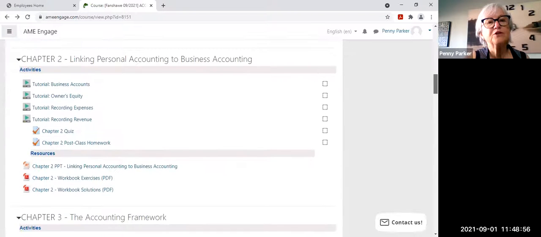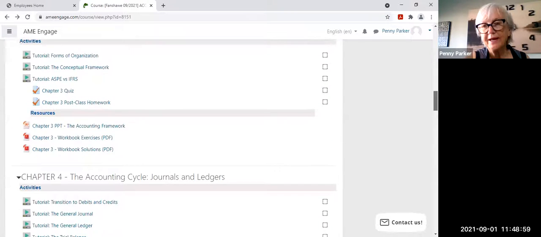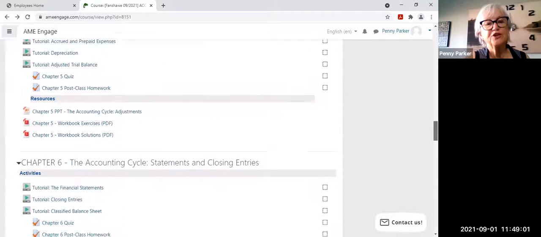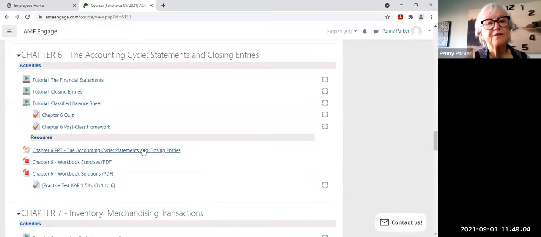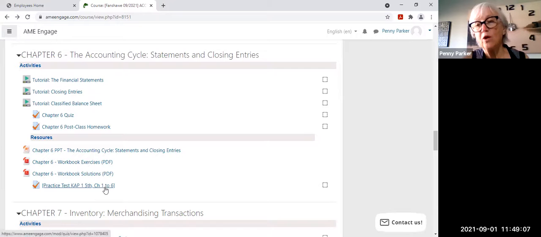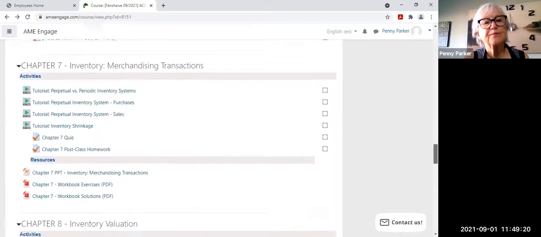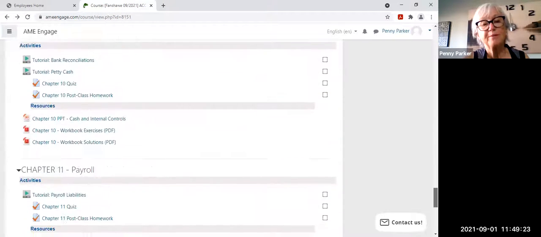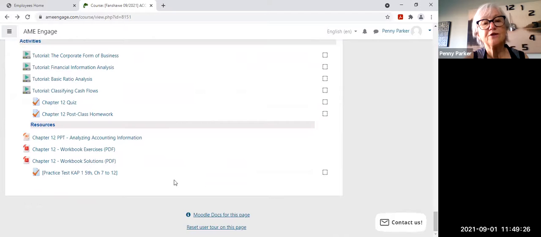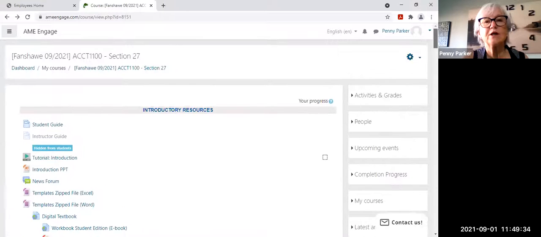So if you go all the way down, you'll see they're all set up the same way. At the end of chapter 6, you'll see that there's a practice test that will be open for you to view and to do the questions as many times as you want. And that's to prepare you for the midterm assessment. Same goes for chapter 12 at the bottom, the last chapter. You'll see there's another practice test with questions for you to do. So there you have it. There's what you'll see once you do get logged into AME.